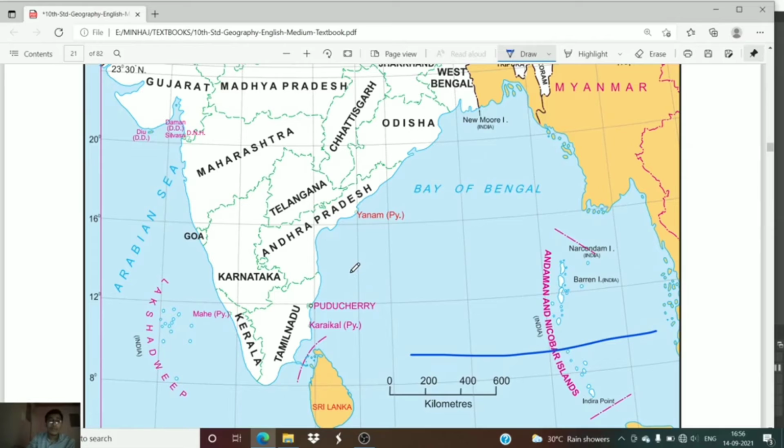Now, if we talk about the southernmost tip of the Indian peninsula, then it is Kanyakumari. But the southernmost tip of India is Indira Point.